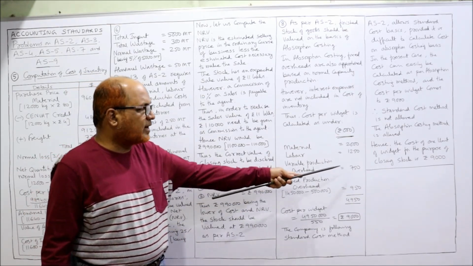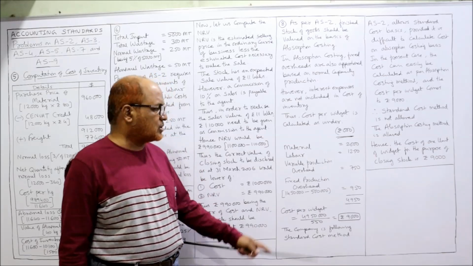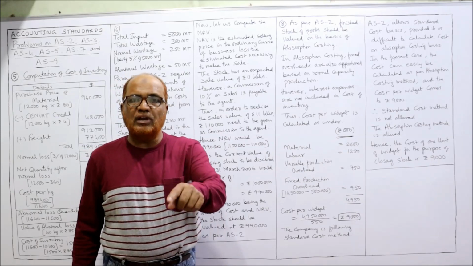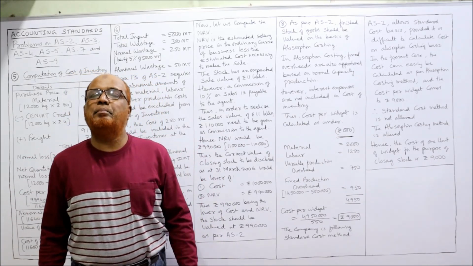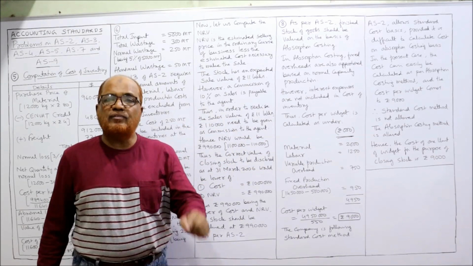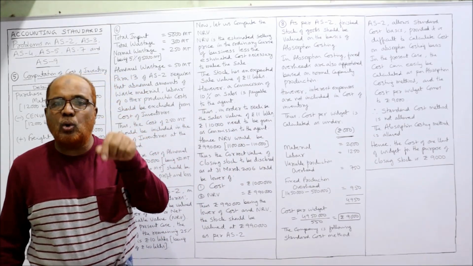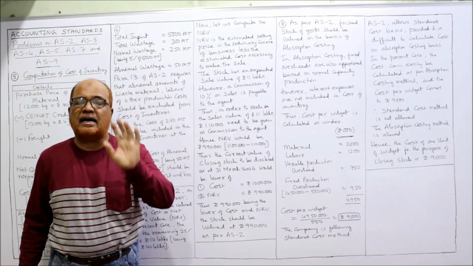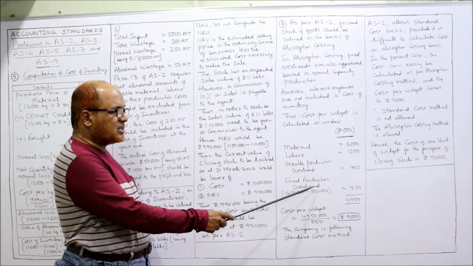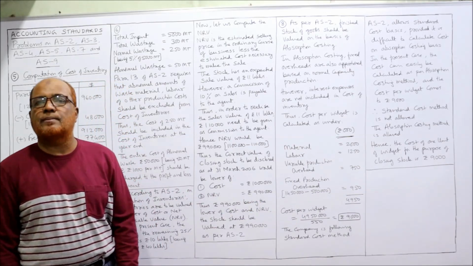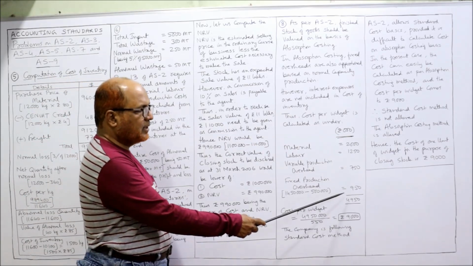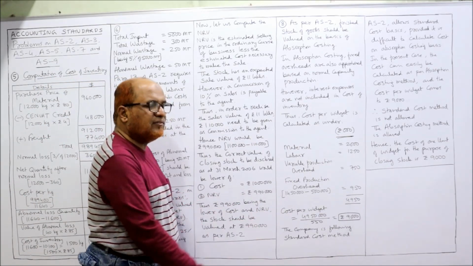Then variable production overhead 750, that is 7,50,000. And fixed production overhead is given as 1450 in the problem. Meaning of 1450? 14,50,000. But 14,50,000 includes interest charges of 5 lakh. Remove 5 lakh. So 1450 minus 5 lakh, you will get 9,50,000. Remove 3 zeros, 950. So total cost will be 4950.